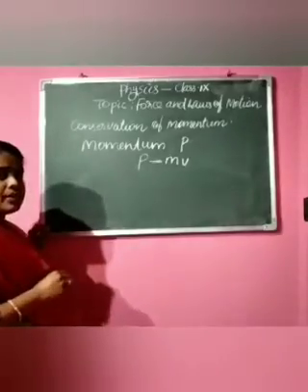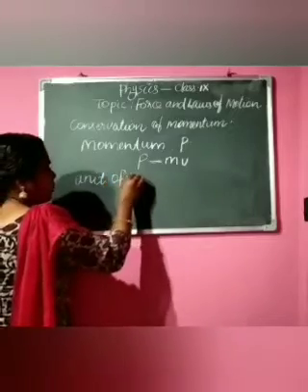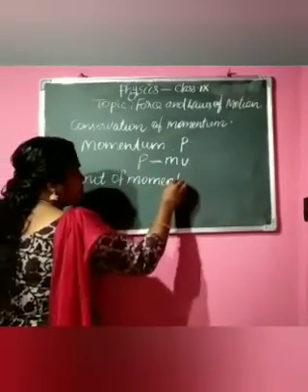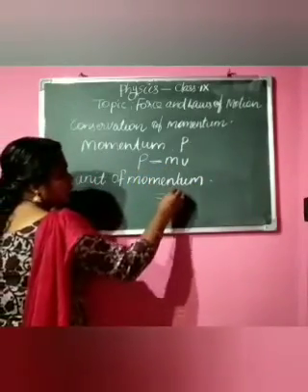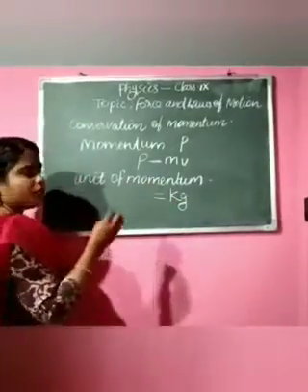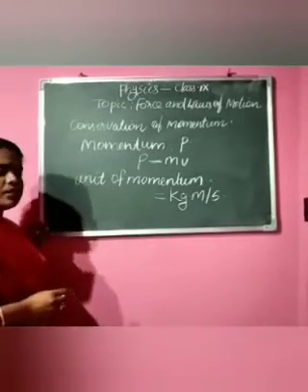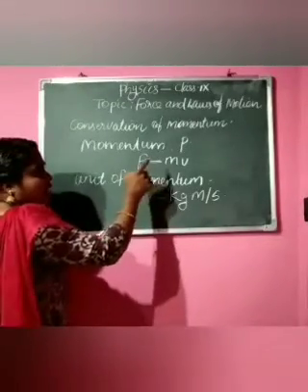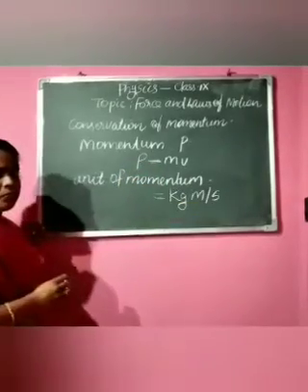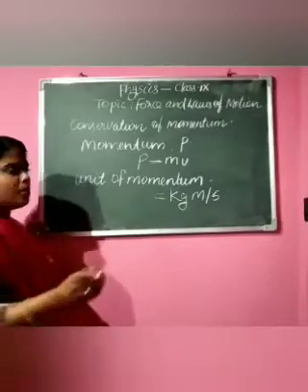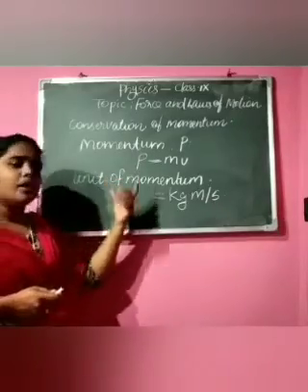Next, let us see what the SI unit of momentum is. We know the SI unit of mass is kilogram and the SI unit of velocity is meter per second. So we can write the SI unit of momentum as kilogram meter per second. So what is the SI unit of momentum? Kilogram meter per second. I hope you got a clear idea regarding momentum.